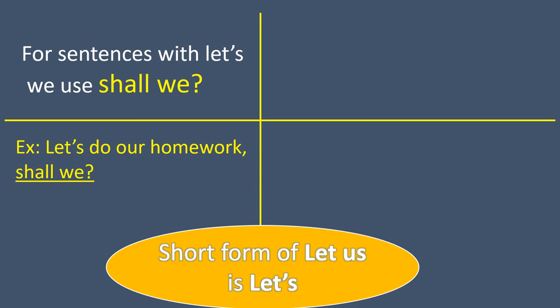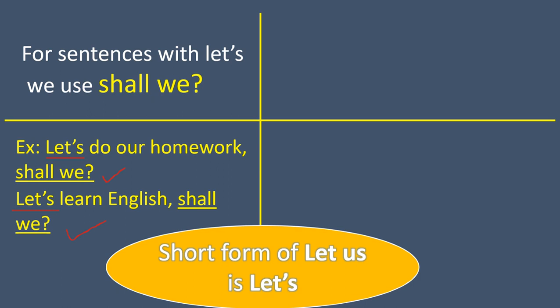Let's do our homework. In this sentence, the sentence begins with let's. So we should write the question tag as shall we. Okay, you don't write shan't we. We should write shall we. Let's do our homework. That is a kind of suggestion. So we should write the question tag as shall we. See the next example. Let's learn English. Here also the sentence begins with let's. So the question tag should be shall we. So remember it, my dear friends. If there is any sentence beginning with let's, directly you can write the question tag as shall we.